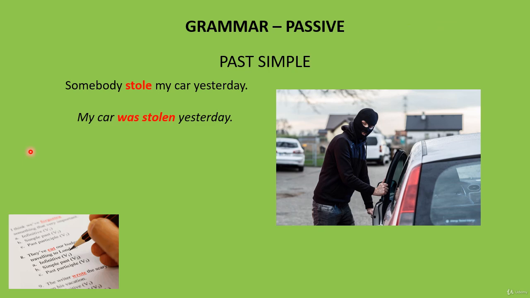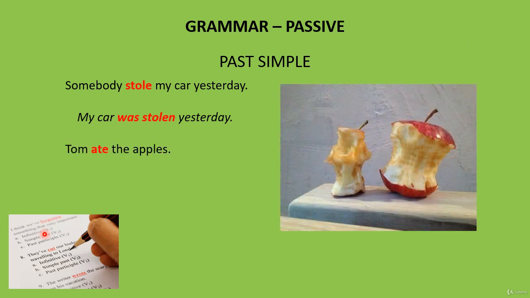The car becomes the subject. As the active verb is past simple, we then write was. We change the active verb into a past participle, stolen. Then we finish the sentence. Try this one. Tom ate the apples. The apples were eaten.